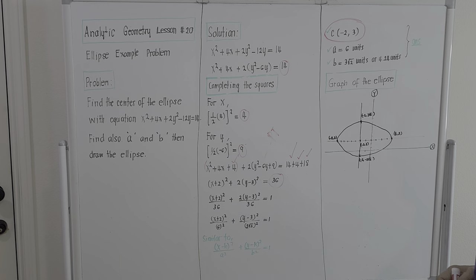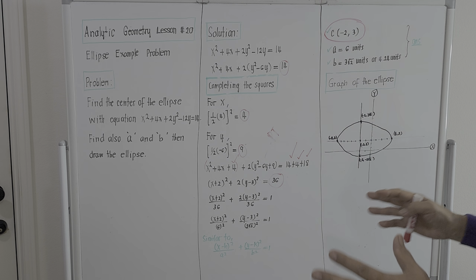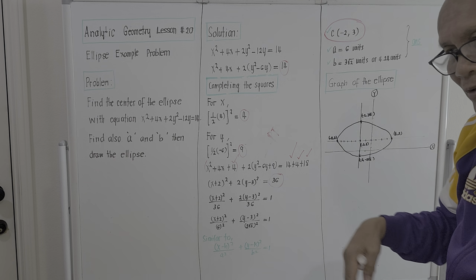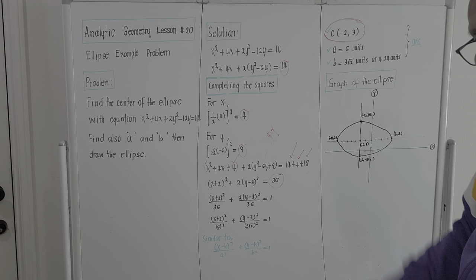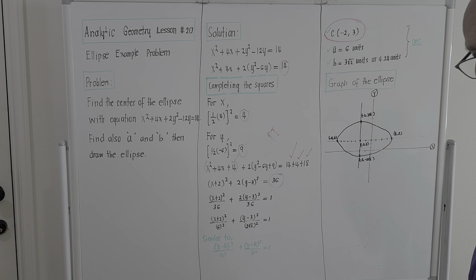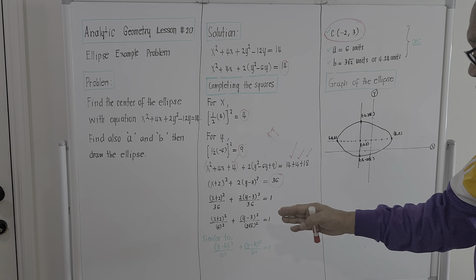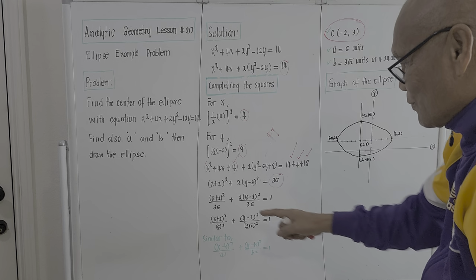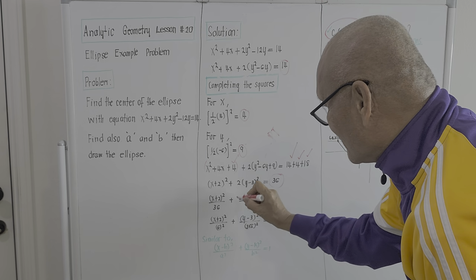Right? And if we are on the study of ellipse, as I have shown in the previous discussion on the concept, the right hand side should always be 1. Plus, the sign of the terms on the left hand side, for it to become an ellipse, should be a plus. This is a plus.